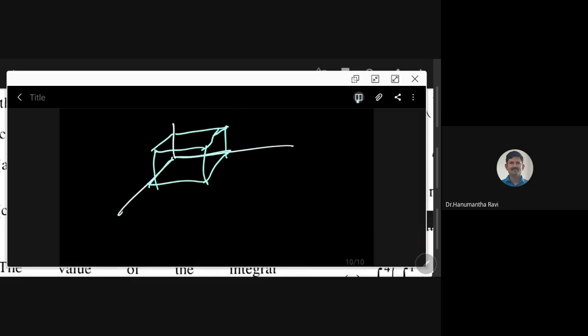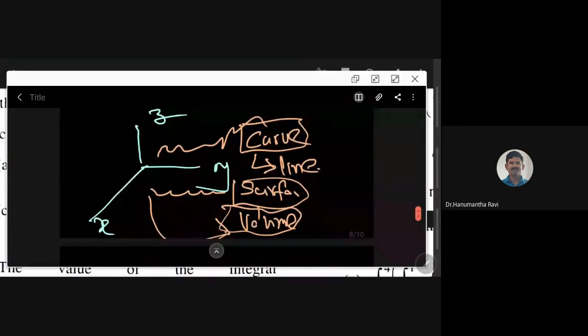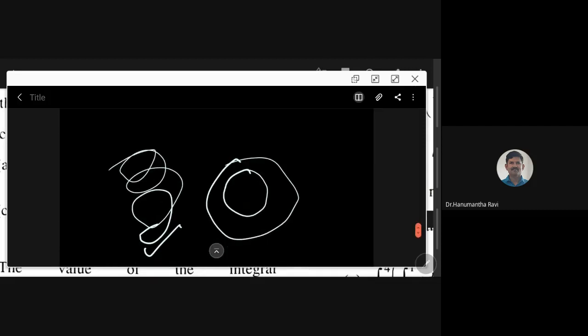Right. That's all. So when it comes to integrals, I already told you about curves. You can integrate over curves, you can integrate over surfaces, you can integrate over volumes. Inside means volume. A curve can be an open curve or a closed curve. A surface can be an open surface or a closed surface, and a volume can be an open volume or a closed volume.